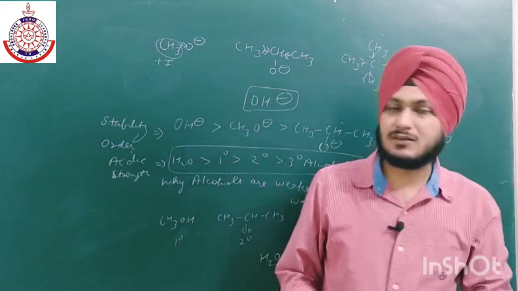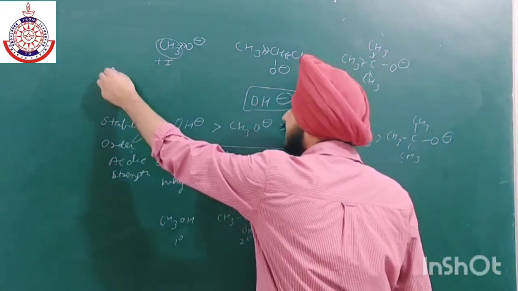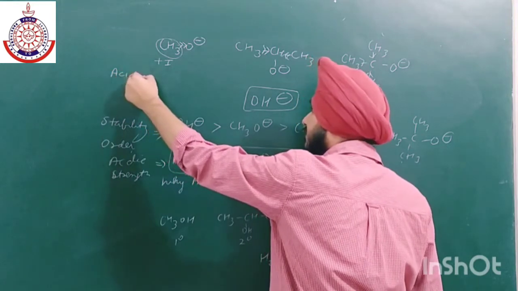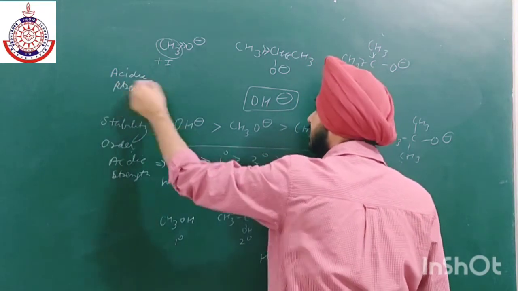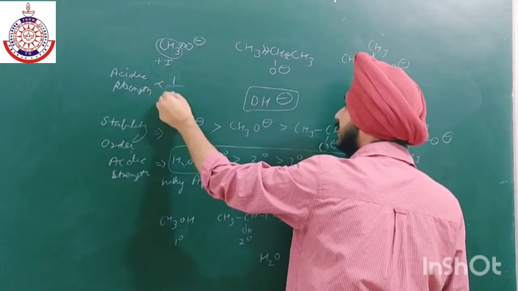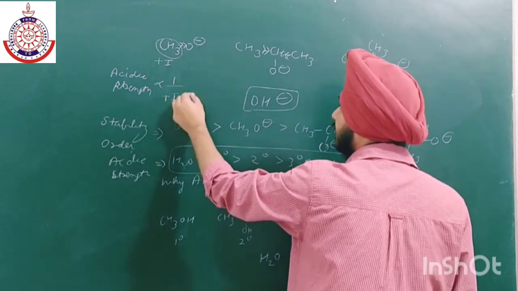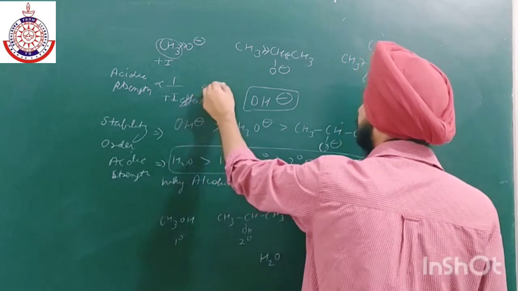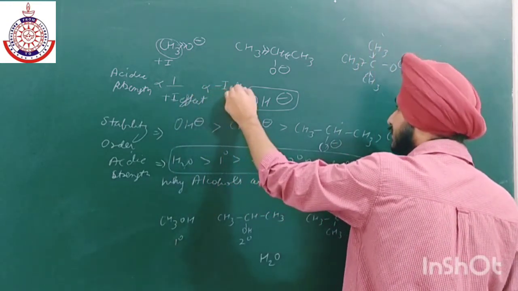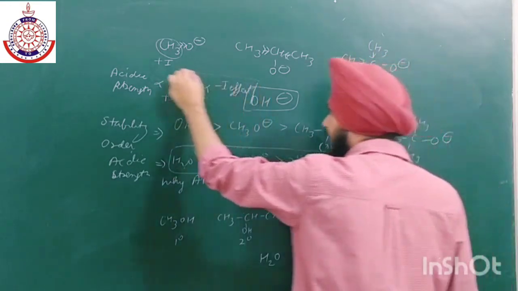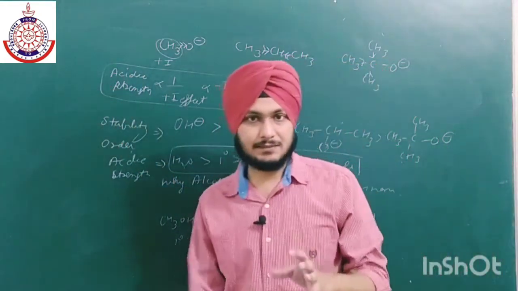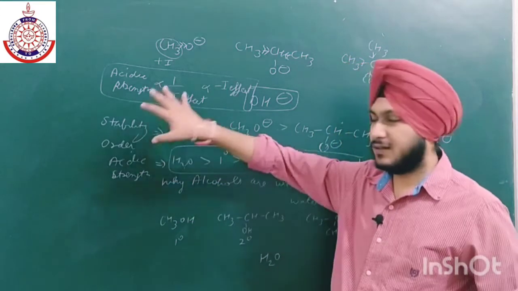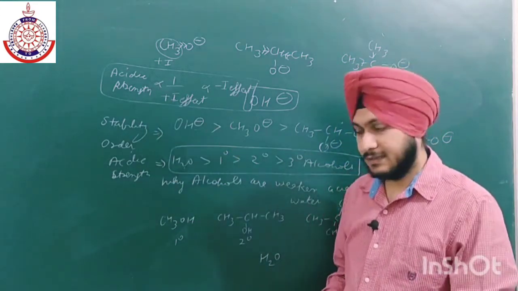So acidic strength, simply if I tell you, in general, acidic strength is inversely proportional to plus I groups or the plus I effect, and is directly proportional to minus I effect. So this is all about the general organic chemistry. You have already studied in the 11th class all the basic concepts of organic chemistry. So this is one of the main concepts, the acidic strength and the basic strength.